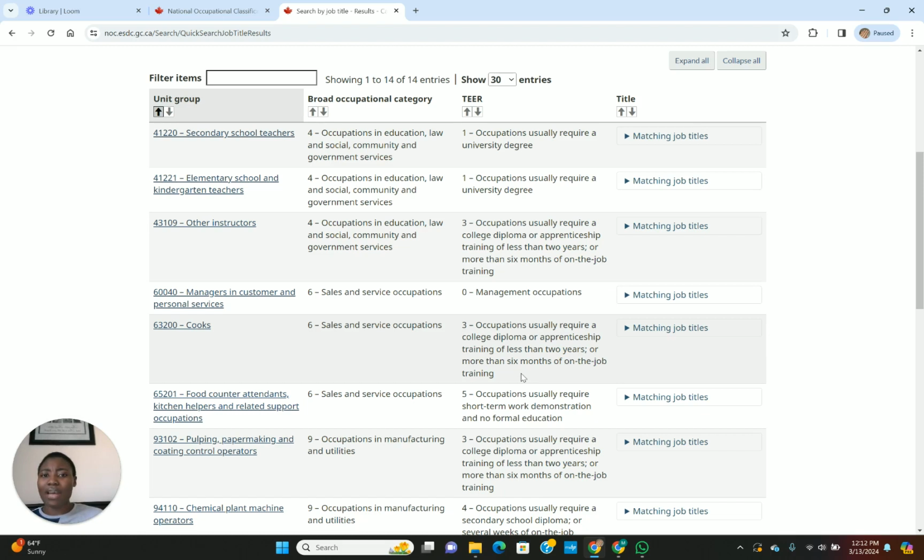It doesn't require a bachelor's degree in this tier because you're a cook. So this is your NOC code for your job title cook.